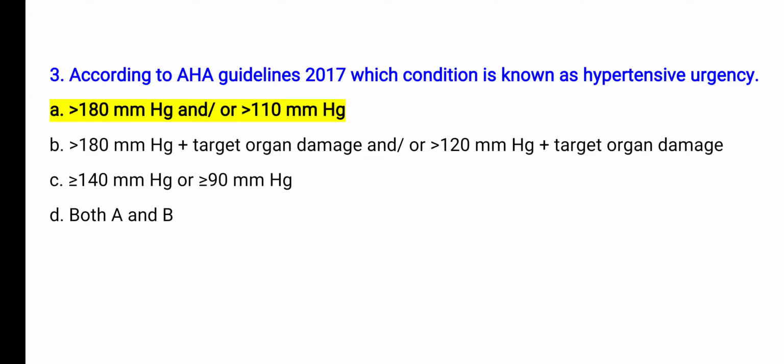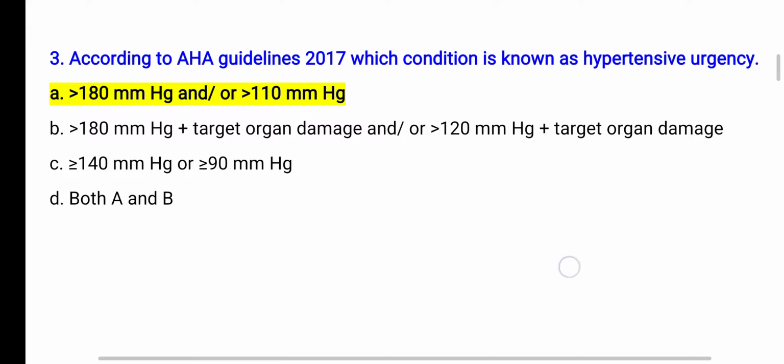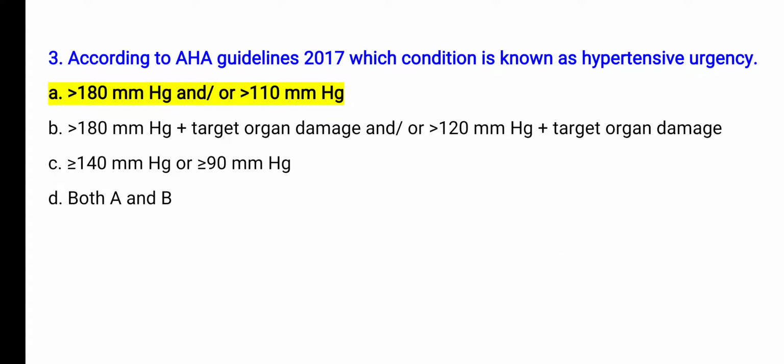Option C is systolic BP more than or equal to 140 mm of Hg, or diastolic BP more than or equal to 90 mm of Hg. So option A is correct. In hypertensive urgency, only BP will be considered. So if systolic BP is more than 180 mm of Hg, or diastolic BP is more than 110 mm of Hg, that is known as hypertensive urgency.